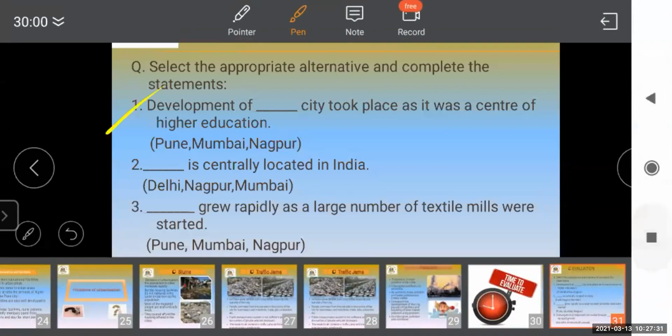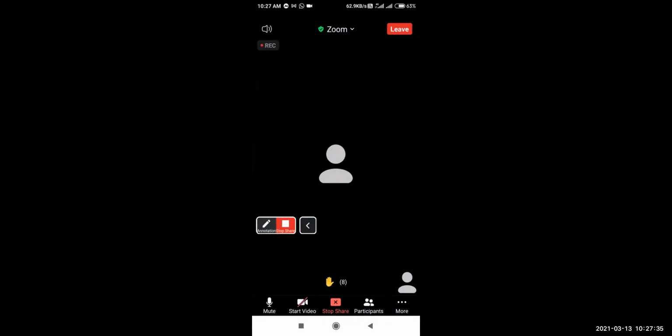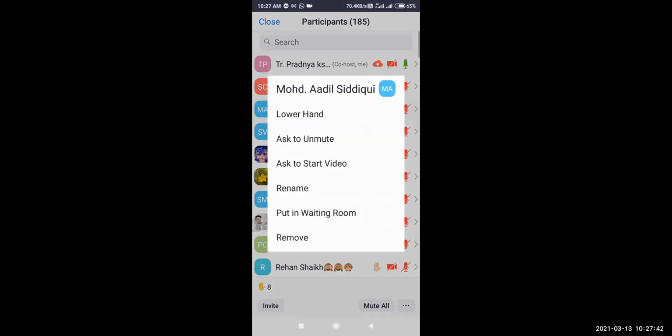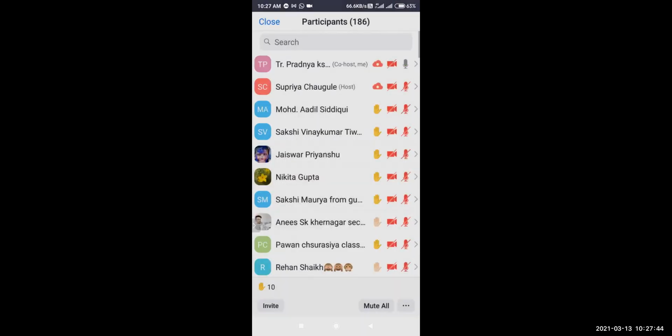Let's see who has raised their hand. Already eight students have raised their hand. Yes, Adil Siddiqui, you can answer the question. You can unmute yourself.